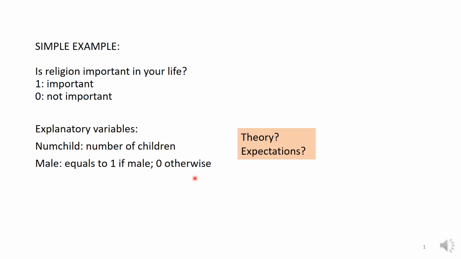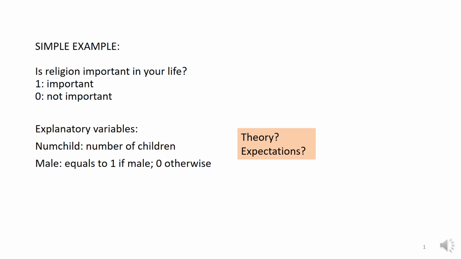So what would be the theory, and therefore what would be the expectations? Some theory says when you have a family, when you have more children, your spiritual life becomes more important. Therefore, religion becomes more important in a person's life, according to theory, for instance.